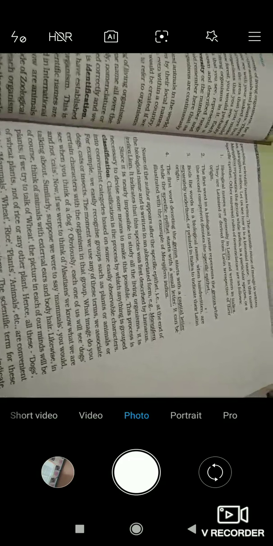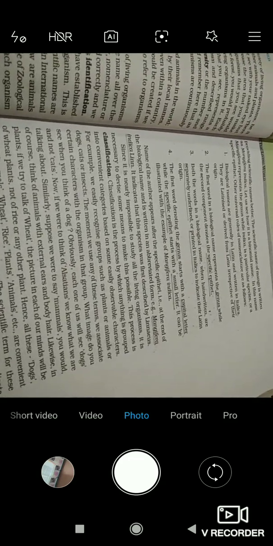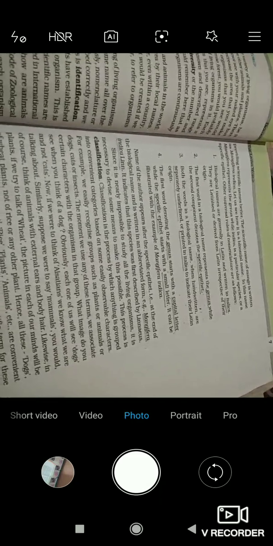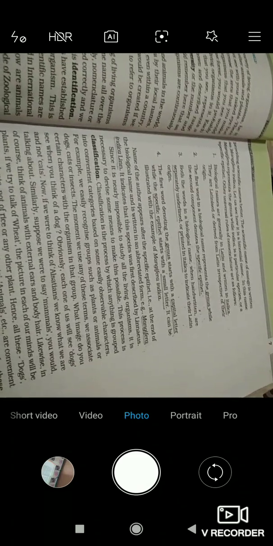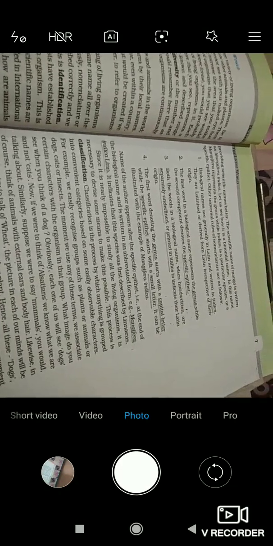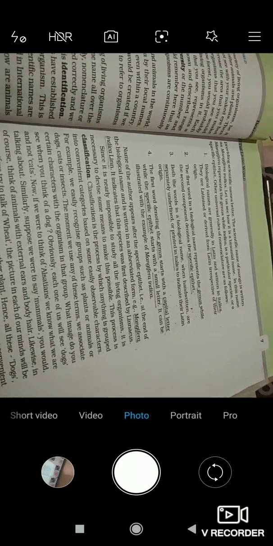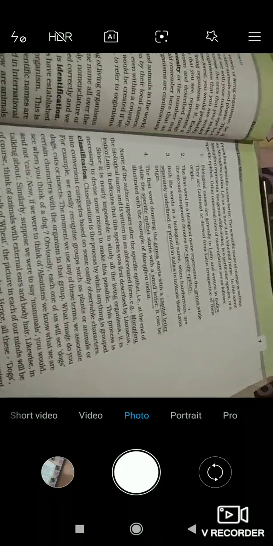So it is a very easy question, and its answer is also very easy. Suppose it is telling that when you think of a dog, then what image comes to your mind? It is very easy to answer, that when you think of a dog, obviously the image of a dog will come to your mind. So let's see what the answer is.